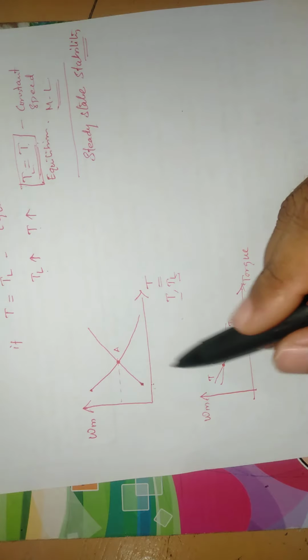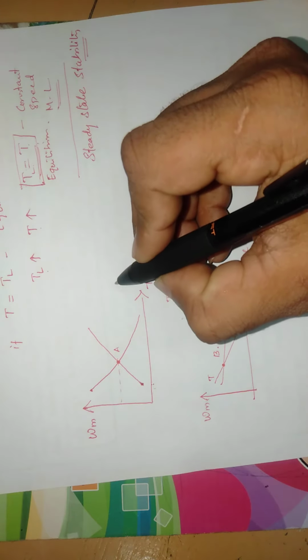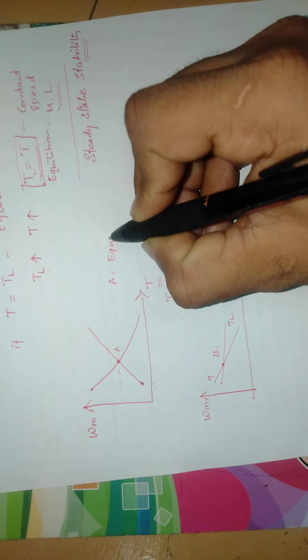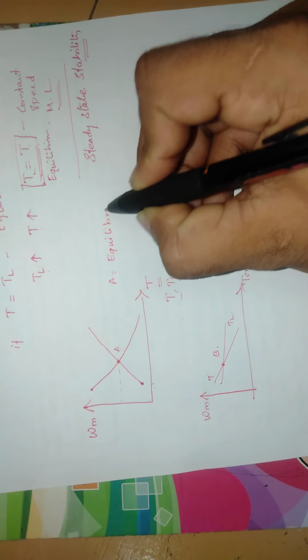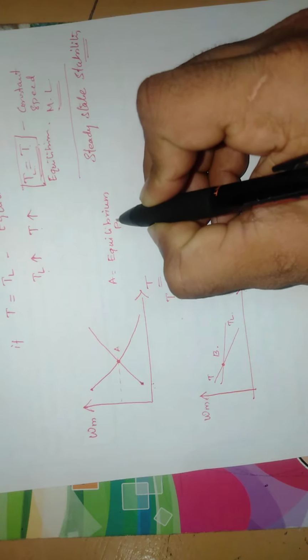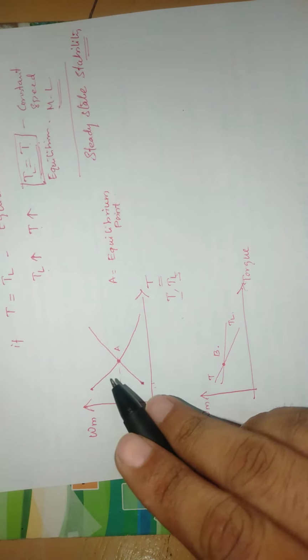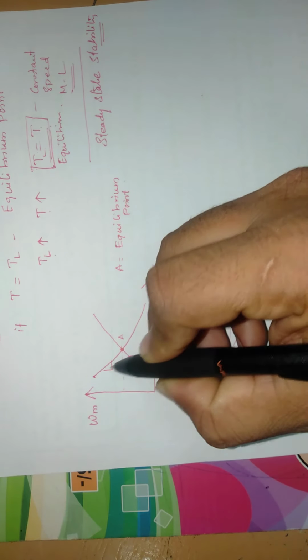In these two diagrams, A is an equilibrium point, because both torques change gradually. If you take the slope here as well as here, both are equal.